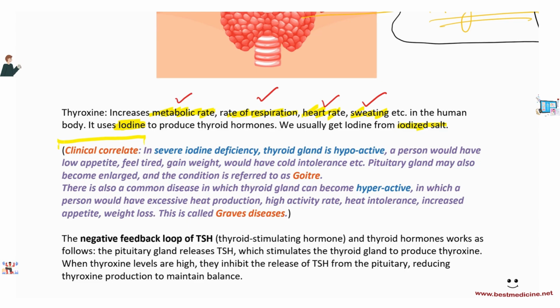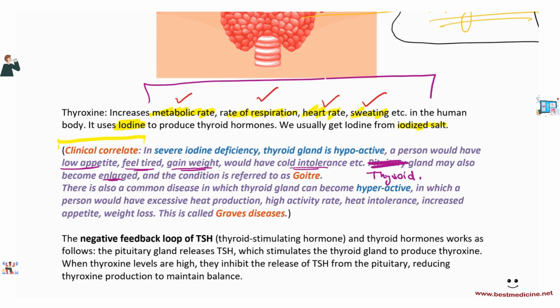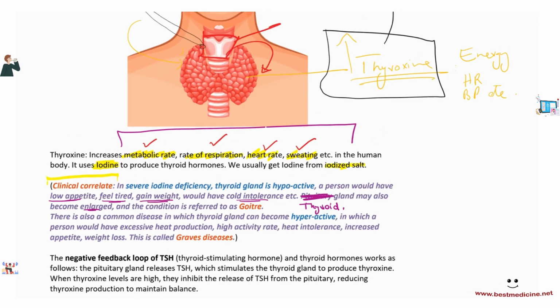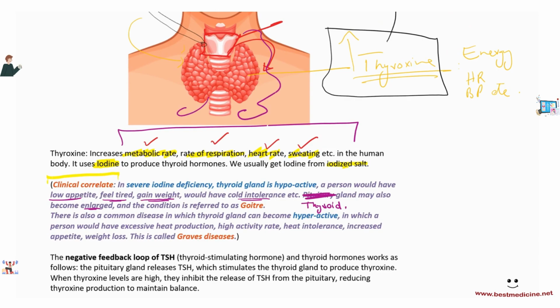So a person would have the opposite symptoms to these. They would have low appetite. They will feel tired all the time because they don't have energy. And because they're not burning calories, they will gain weight. They would have cold intolerance because they're not producing a lot of body heat. The thyroid gland may also become enlarged to try to produce as much thyroxine as it can, so it will try to become bigger with the little amount of iodine that it has. This condition is referred to as goiter. It's a bulge in the neck caused by an increased size of the thyroid gland.